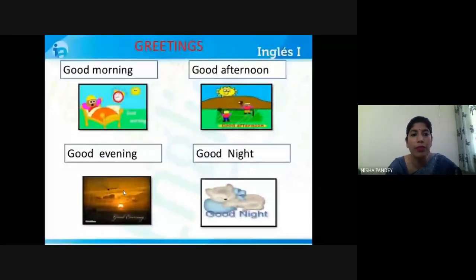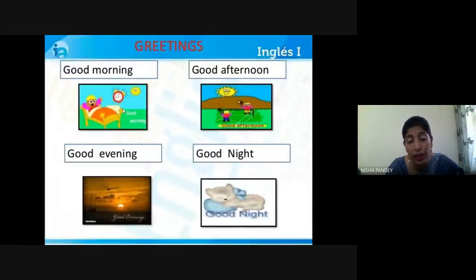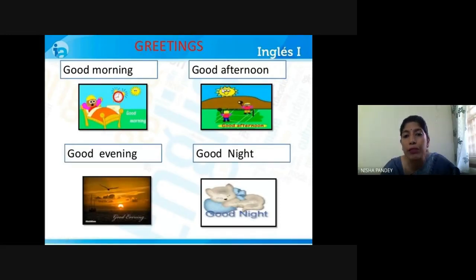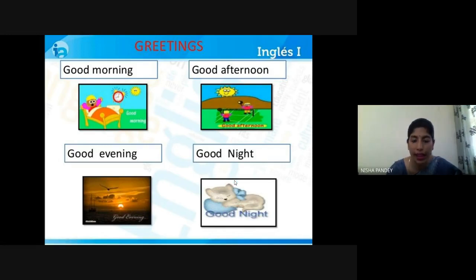Let's see how we greet people in different parts of time. First is when we wake up or when it is morning time, from about 4 o'clock to 12 o'clock in the afternoon. In that period we wish good morning. In the afternoon we wish good afternoon, in the evening we wish good evening, and at night, good night, right? These are the general things related to time that I wanted to share with you. I know many of you already greet people as per time, but those who don't have to start doing it, right?